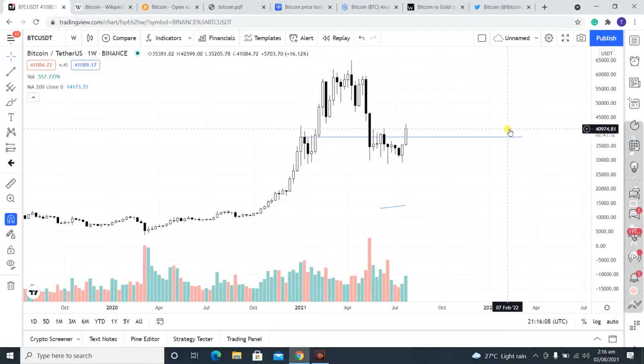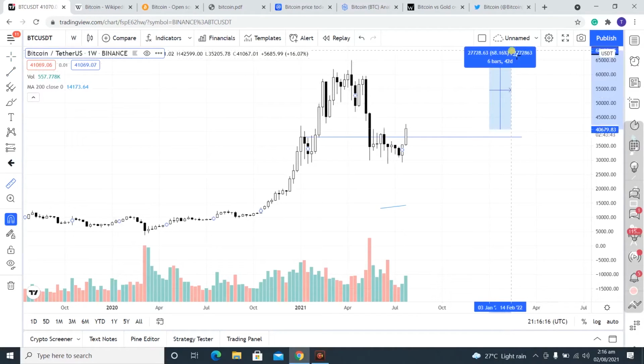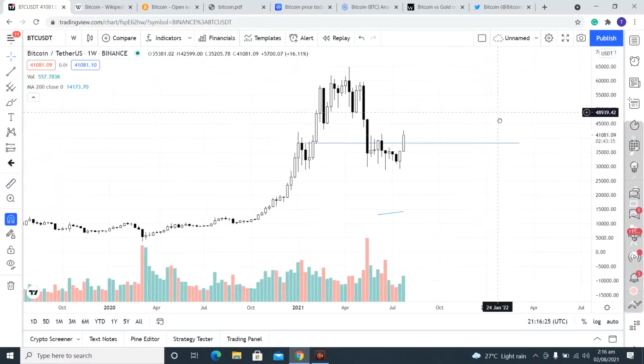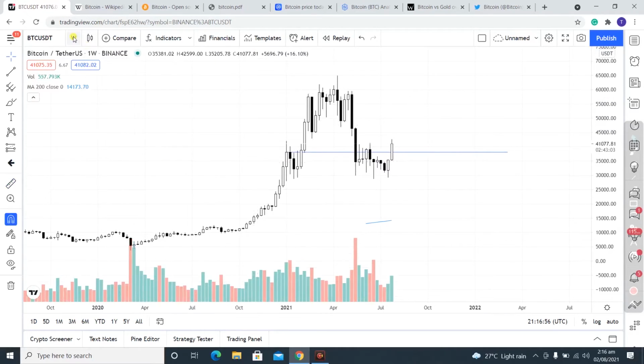If Bitcoin makes a new all-time high above $65,000 from the current trading price, it would be 65-68% of the current price. And if we invested here at the current price of $41,000 and Bitcoin makes a new all-time high above $65,000, this is a handsome amount of 65%.